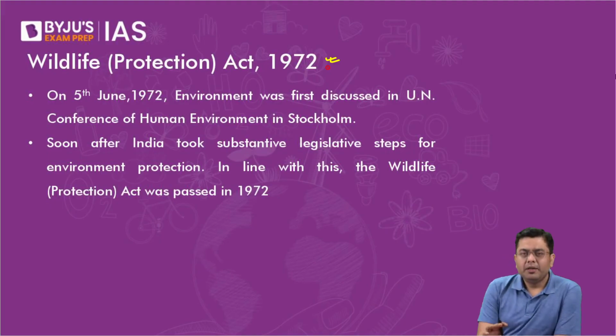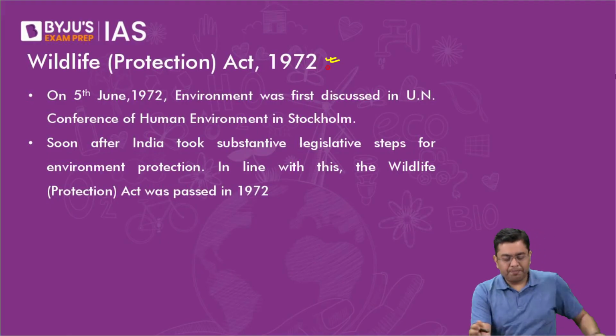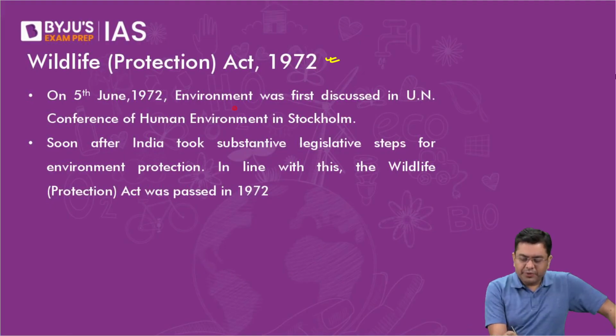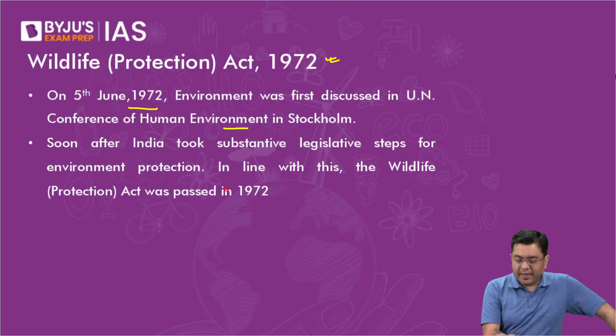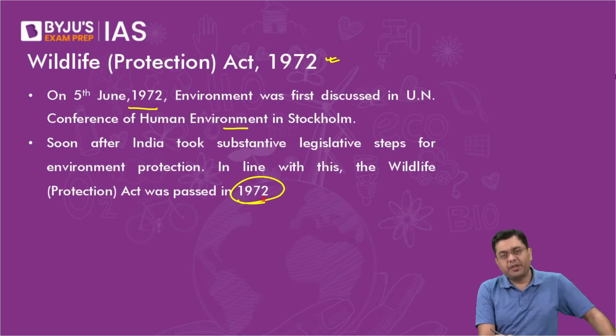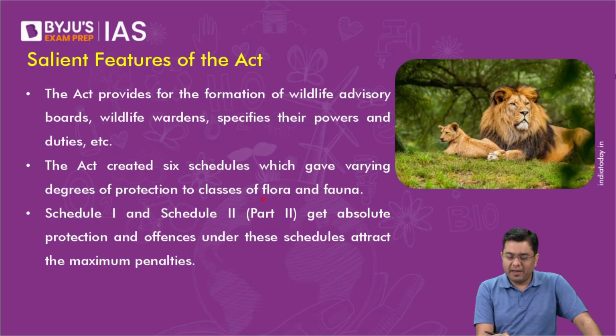Immediately after the conclusion of the Stockholm Conference. And this was one of the first important and major legislative actions taken by the country in order to conserve the environment and tackle the triple threats of pollution, climate change, and loss of biodiversity. So it was on 5th of June that environment was first discussed in the conference at Stockholm. And then India immediately took its first legislative action in 1972, the Wildlife Act.